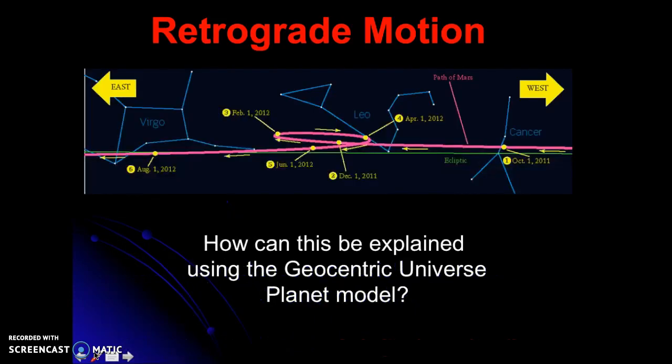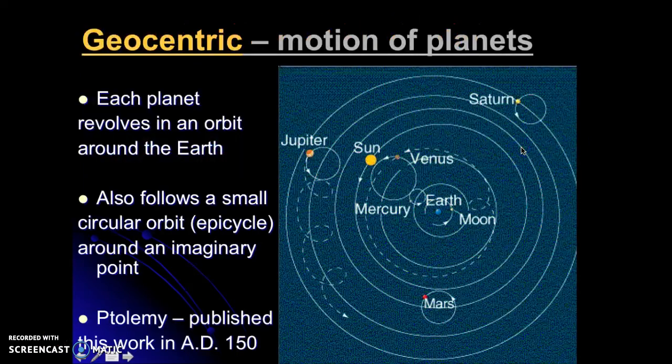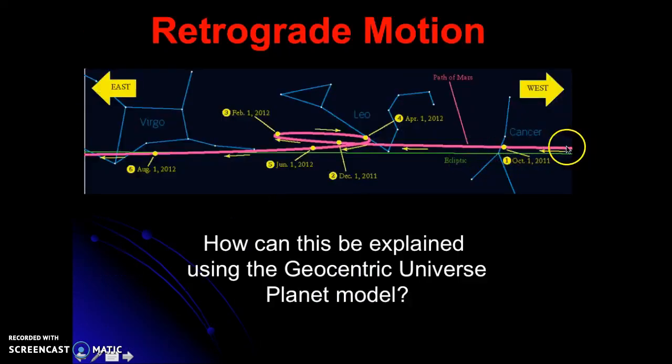So what does this look like? This is the path of Mars across the night sky over the course of a couple of months here. So notice that starting on the right-hand side of the image, Mars, see, I have a little pointer here I can click on. Mars is moving eastward relative to the background stars, moving eastward, then periodically will start to move westward again, and then continue its motion eastward. This is that retrograde motion, going westward as opposed to the eastward.